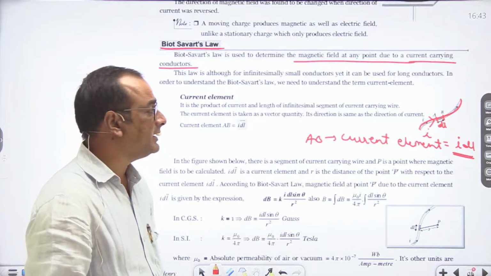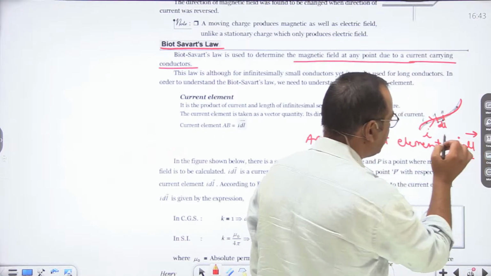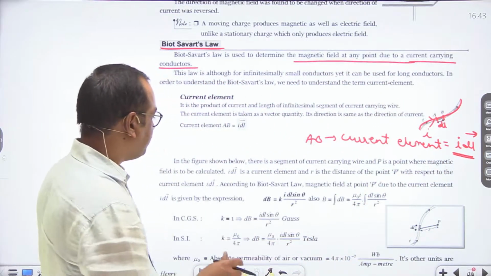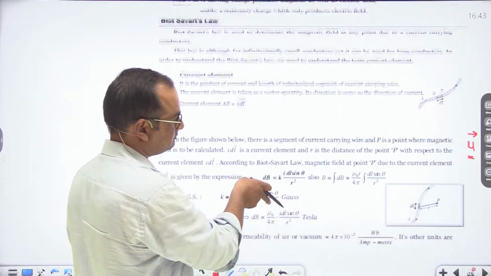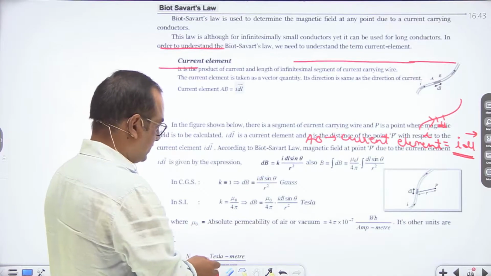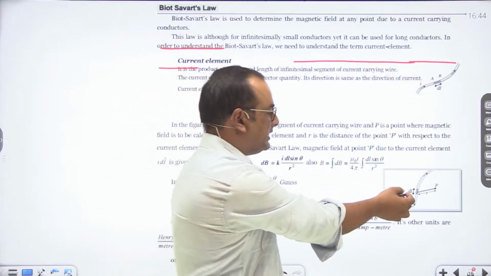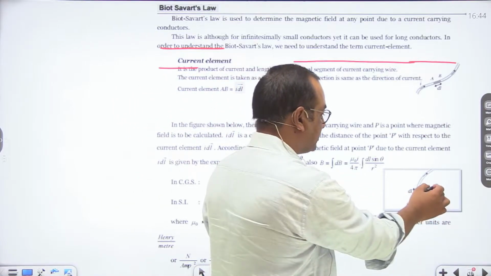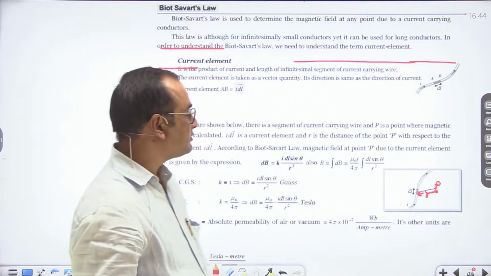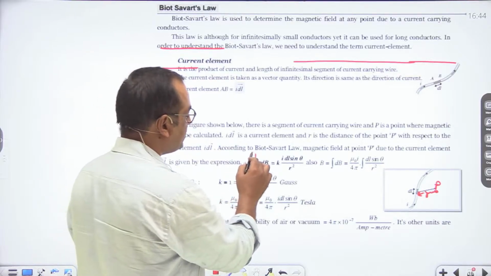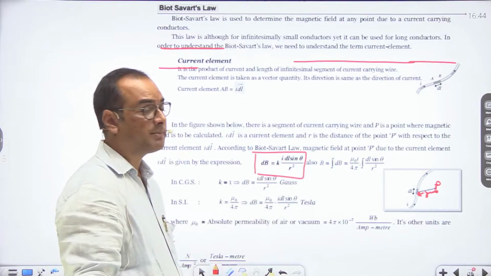If we talk about current element, then it is a vector quantity, and if we talk about current, then it is a scalar quantity. Its direction can be represented as I dl vector. Now see, this is a current carrying conductor and we have to find the magnetic field at this point P, which is situated at r distance. Then according to Biot-Savart, dB is equal to K I dl sin theta upon r square.